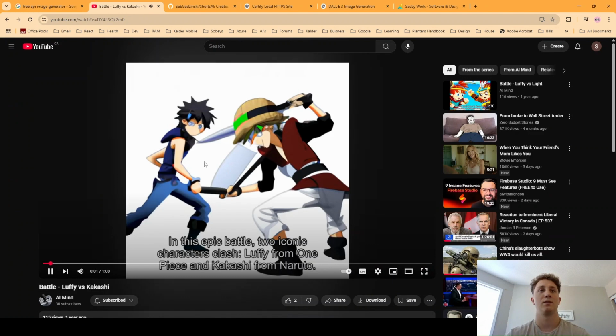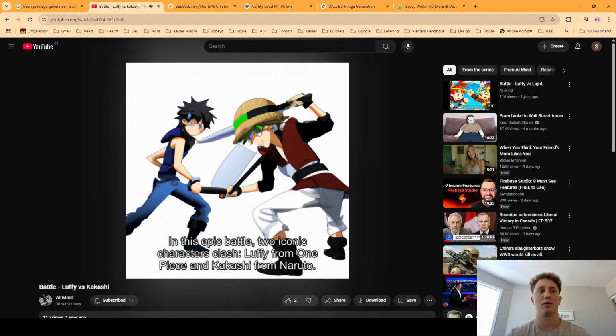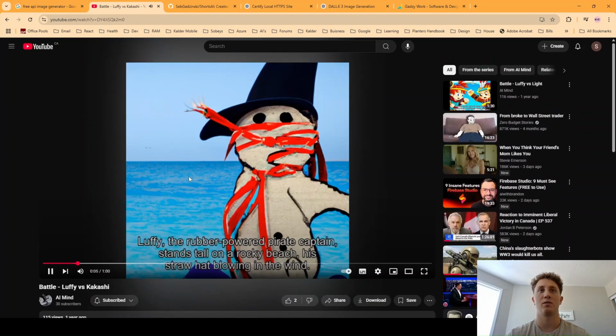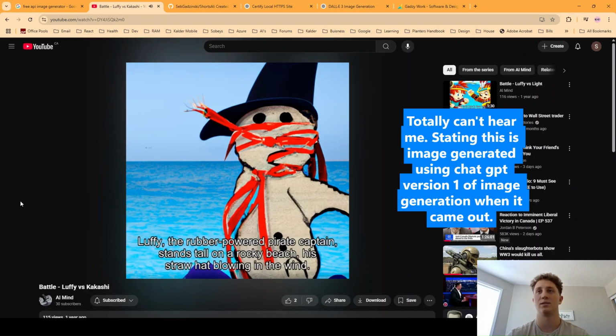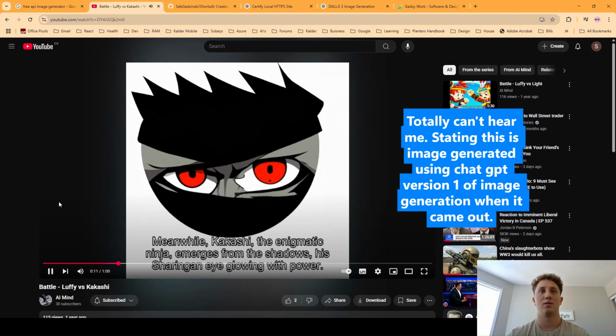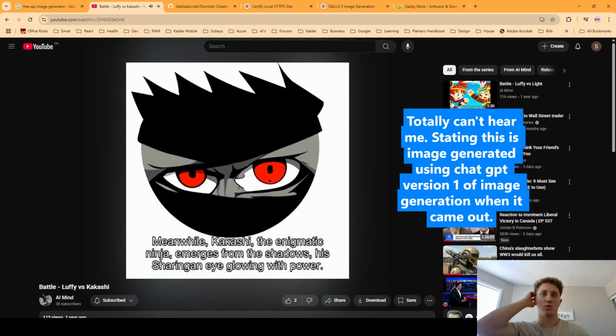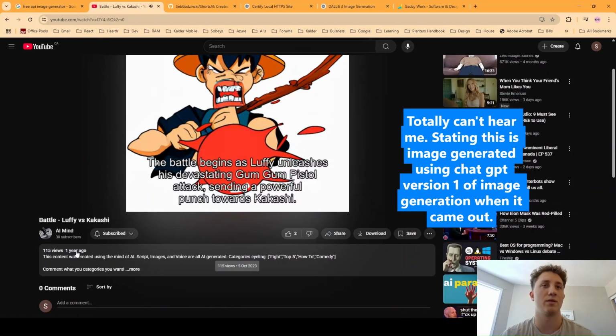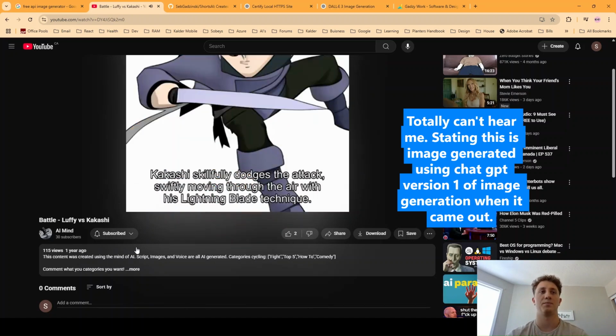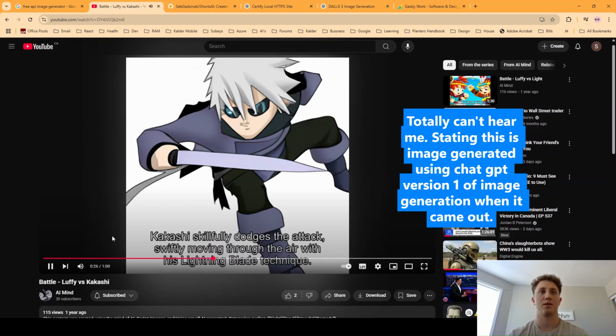There's Luffy versus Kakashi. In this epic battle, two iconic characters clash, Luffy from One Piece and Kakashi from Naruto. Luffy, the rubber-powered pirate captain, stands tall on a rocky beach, his straw hat blowing in the wind. Meanwhile, Kakashi, the enigmatic ninja, emerges from the shadows, his Sharingan eye glowing with power. The battle begins as Luffy unleashes his devastating Gum Gum pistol attack, sending a powerful punch towards Kakashi. Kakashi skillfully dodges the attack, swiftly moving through the air with his lightning blade technique.